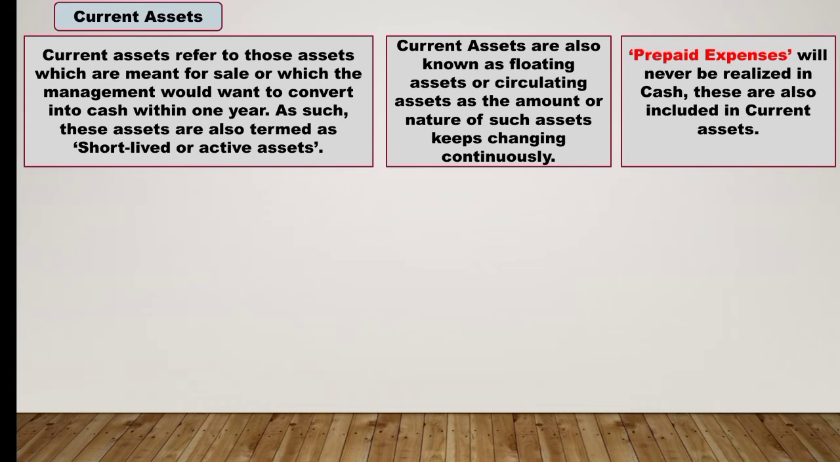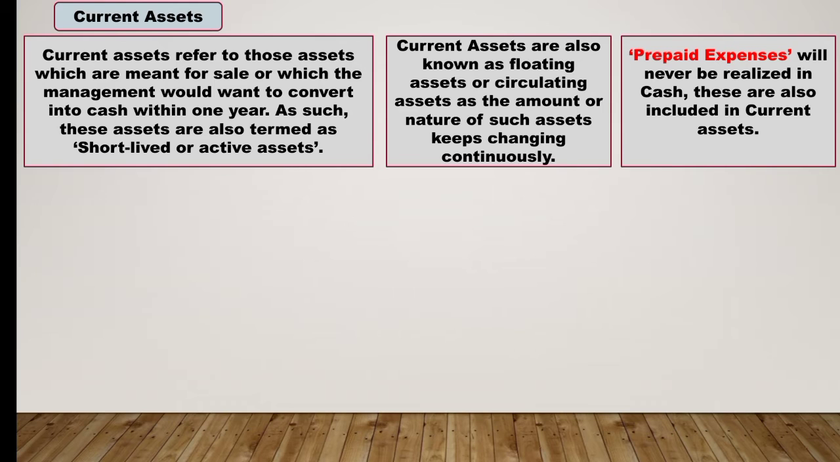Now if we talk about prepaid expenses. So prepaid expenses are those expenses which are paid in advance. They will never be realized in cash. These are also included in current assets. So prepaid expenses, we know they cannot be converted into cash because we have already paid these expenses in advance. So why are these considered as current assets? These are considered as current assets because, although they cannot be converted into cash, their benefit will be available again without further payment, and these benefits can be for the time duration of within 1 year.